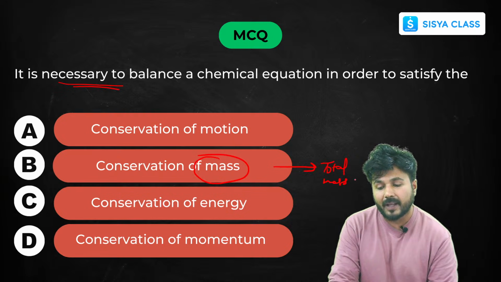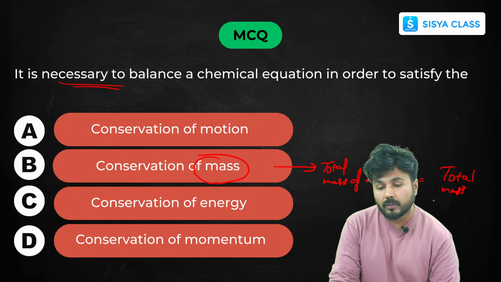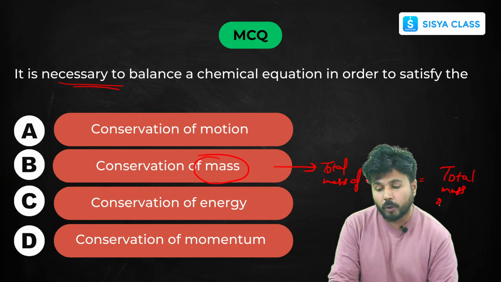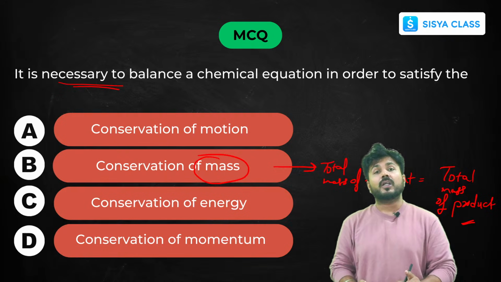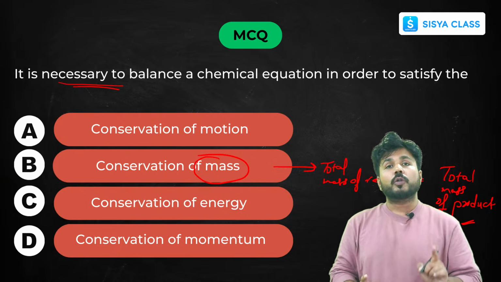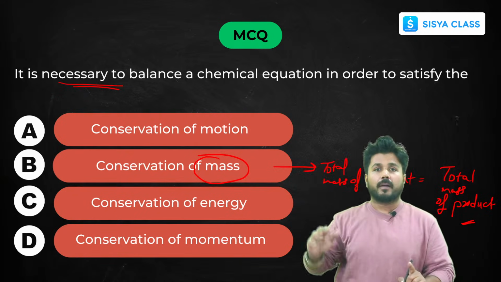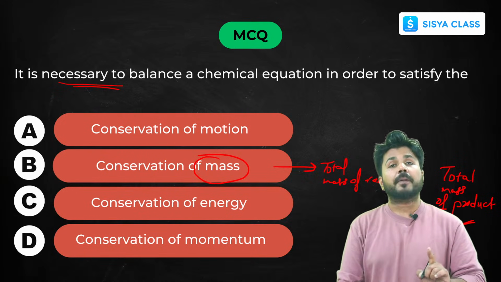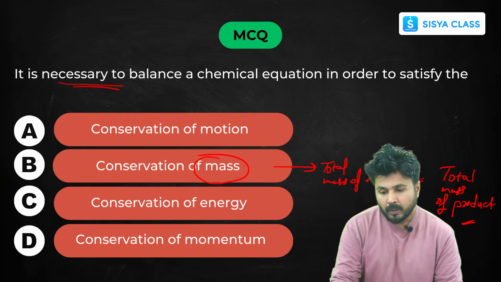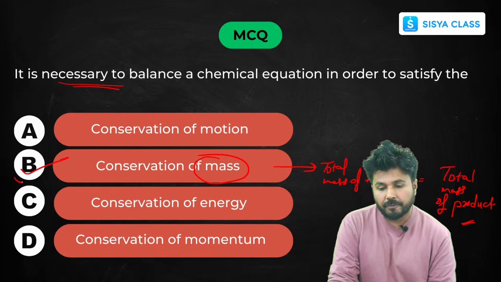So this balancing follows the law of conservation of mass. The other law, the law of definite proportion, is used to form a chemical formula. So the answer is the law of conservation of mass.